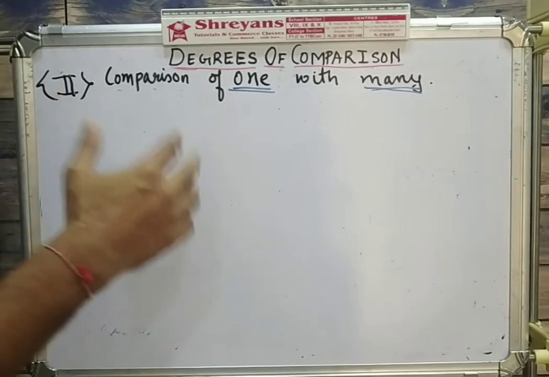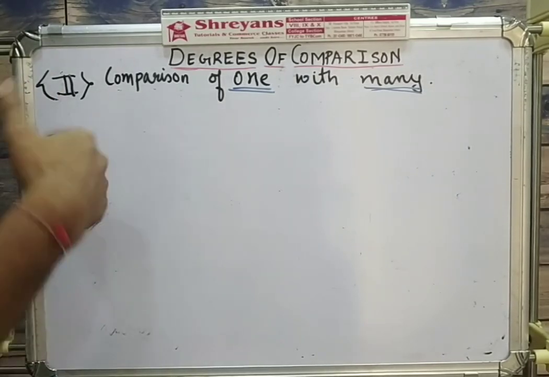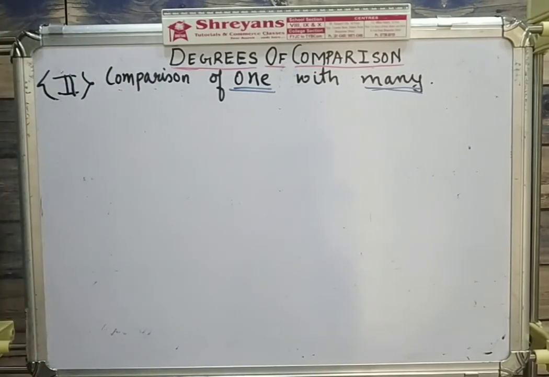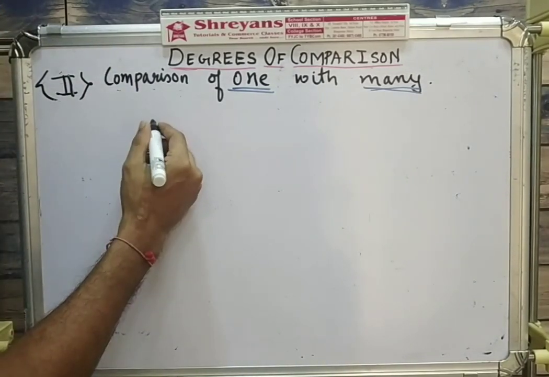Now again, when I compare one with many, under comparison of one with many, there are two kinds of comparison possible.